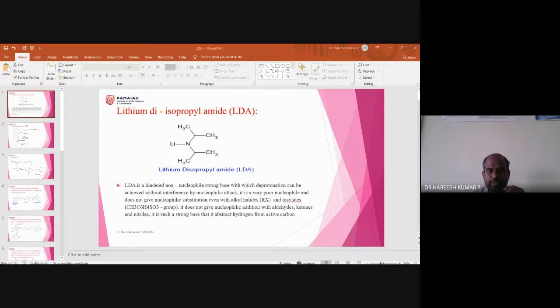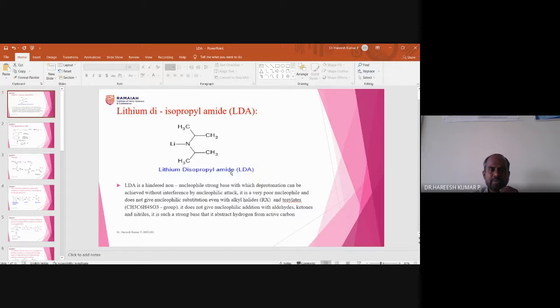Right. So now, one more thing. Usually this LDA does not replace the alkyl halide. It does not replace the tosylate. It does not even react with aldehydes or ketones. So that means it's not a nucleophile at all. It's only a strong base.